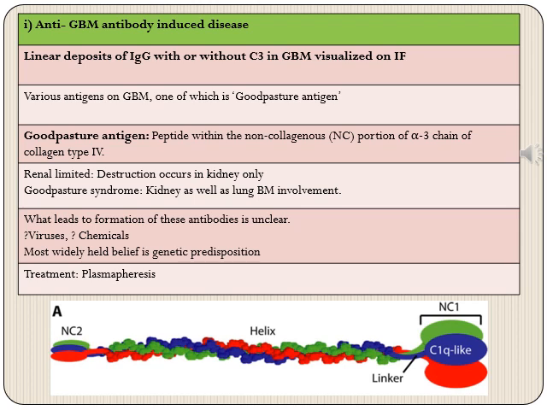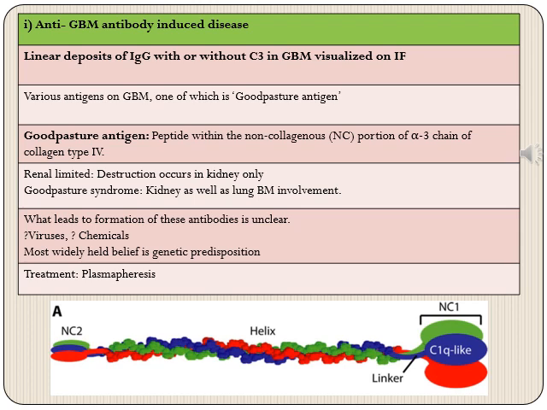Now, this Goodpasture syndrome can be of two types. Either it can be limited to the kidneys only, or it can be of a systemic type, which is called Goodpasture syndrome. In the renal limited type, there will be destruction occurring only in the glomeruli, whereas in Goodpasture syndrome, both kidneys and lungs are involved. So what leads to the formation of these antibodies?